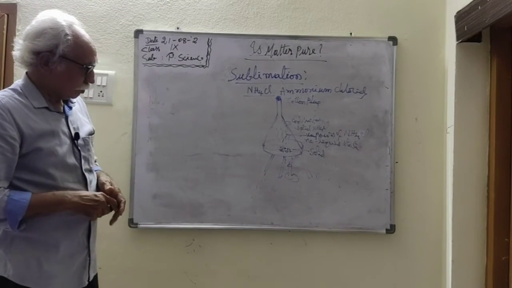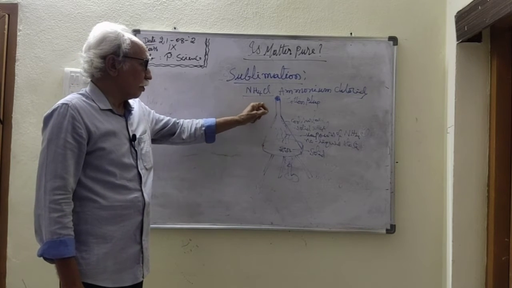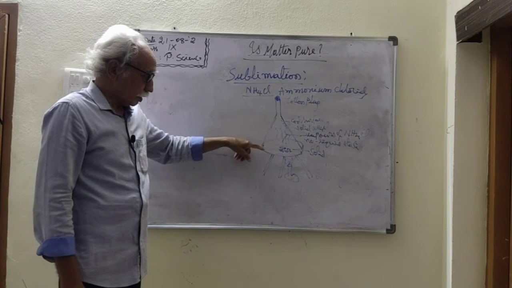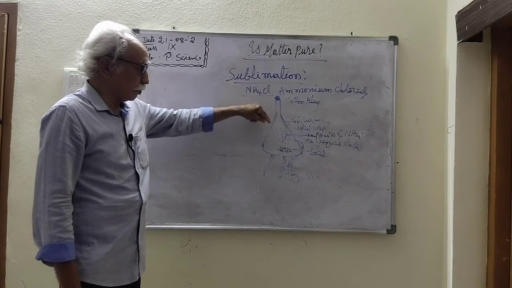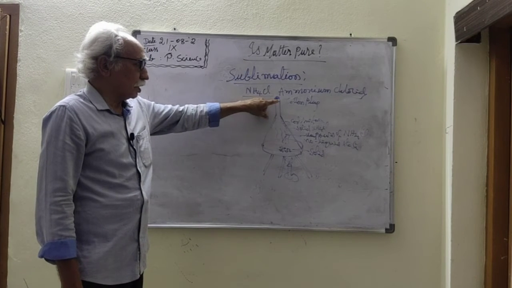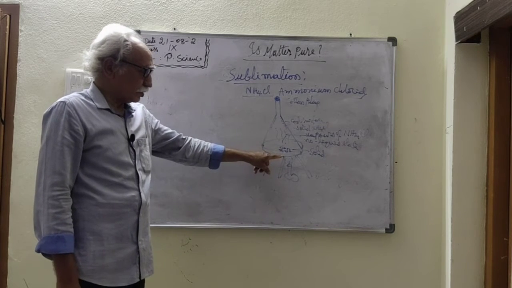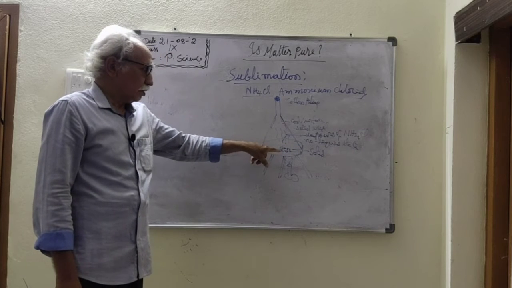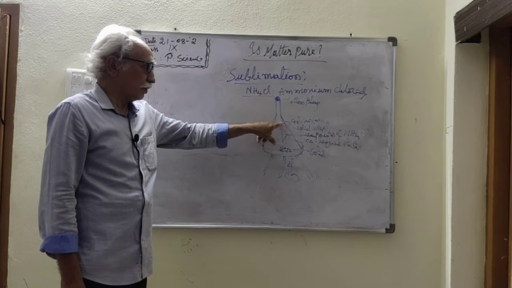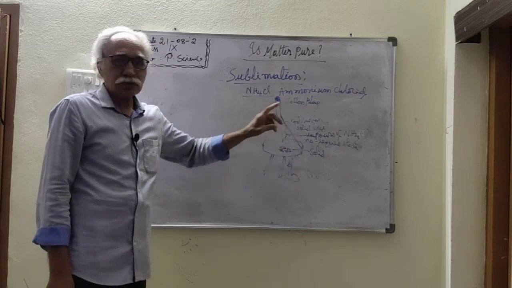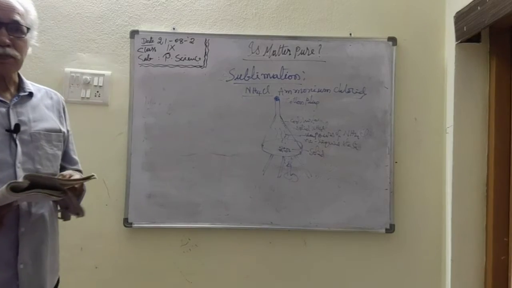First we took one china dish, and in the dish we took some amount of ammonium chloride salt and kept the dish on a tripod stand. Then this dish is covered with a funnel in inverted position. The neck of the funnel is closed with a cotton plug. Now provide heat using a burner. As temperature rises, the solid ammonium chloride directly changes into vapors of ammonium chloride. These vapors, when they touch the cool surface of the funnel, again change into solid ammonium chloride. So this is the activity to show the sublimation process.